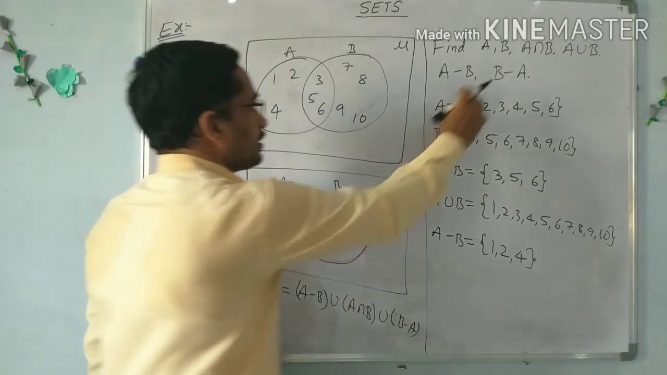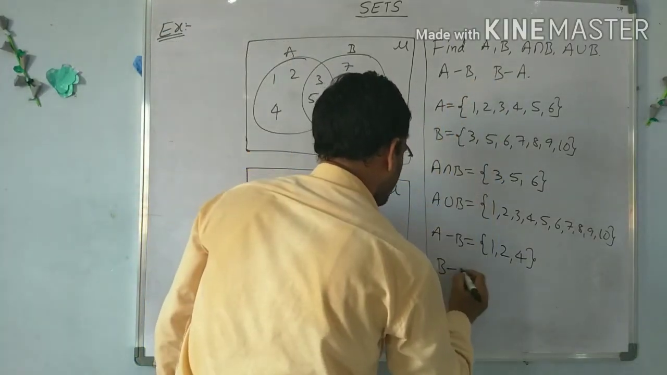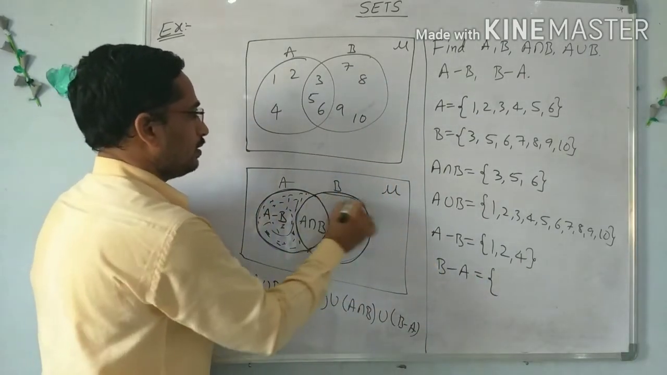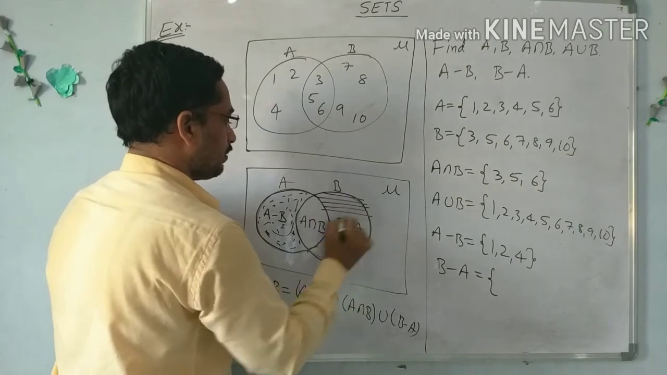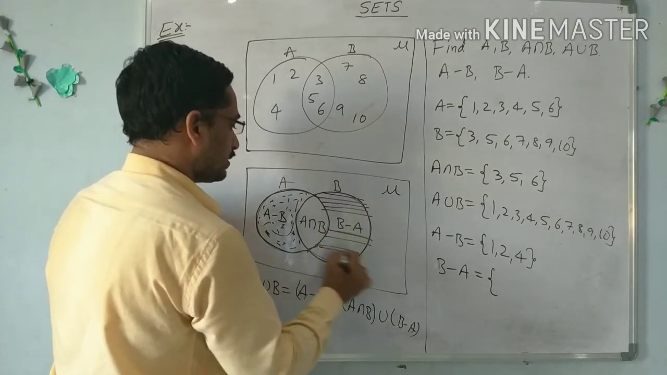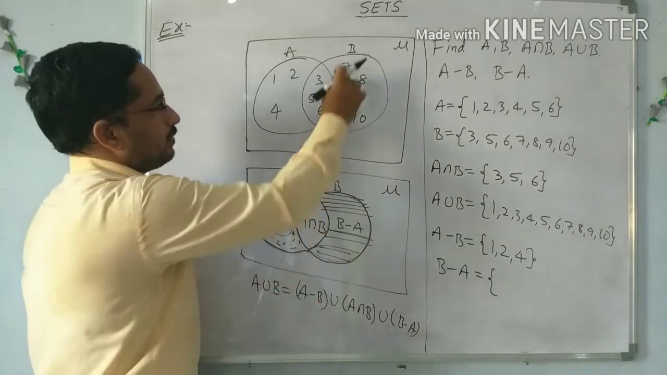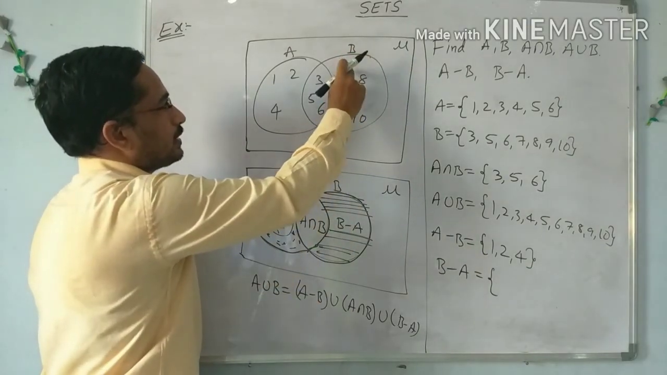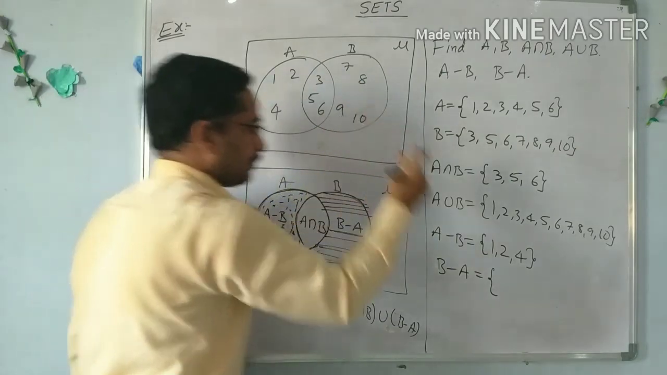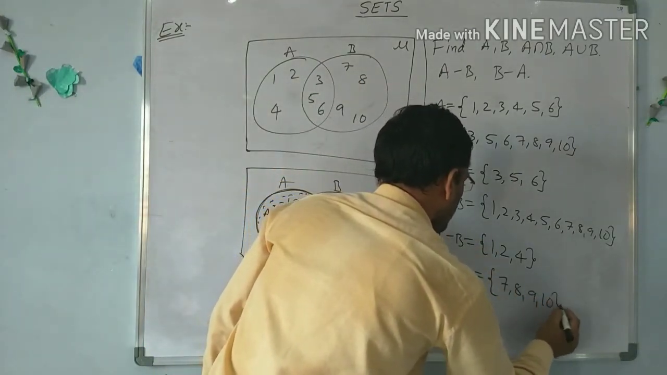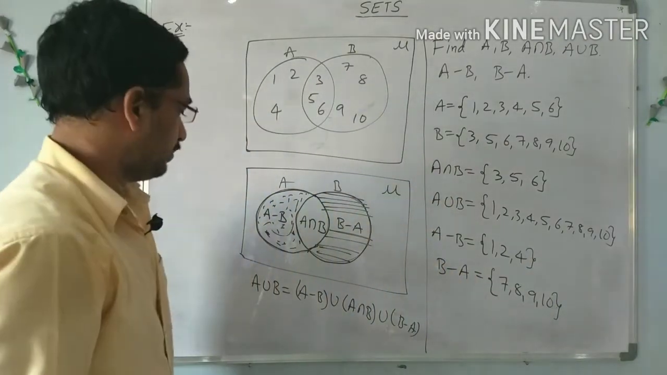Next, the last one is B minus A. B minus A means this area. I am drawing horizontal lines here; this area is B minus A. Write the elements of only these horizontal lines. B minus A means the elements 7 8 9 10. So this is the area of B minus A.